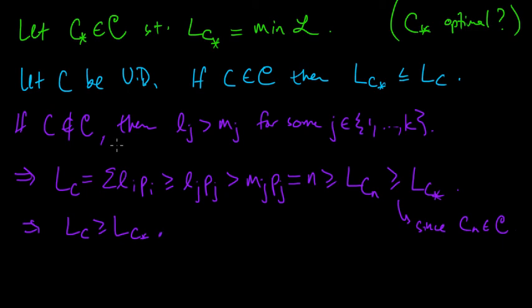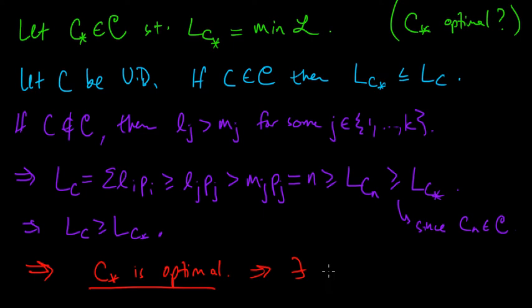So now we know that indeed it is optimal, because this was some arbitrary uniquely decodable code. So we conclude that C star is optimal, and so therefore there exists an optimal code.